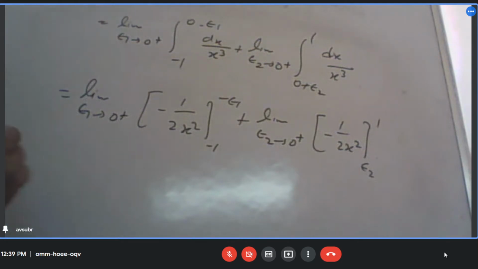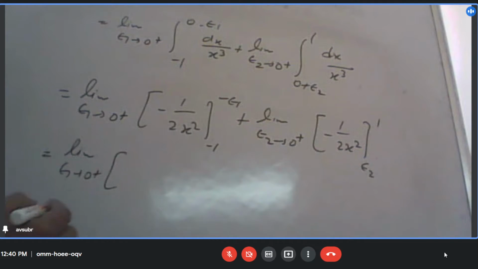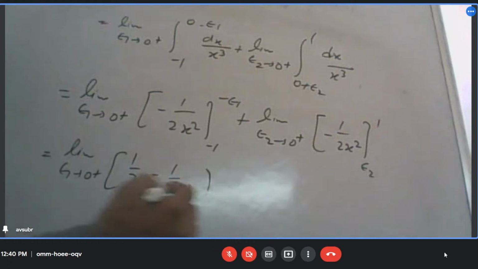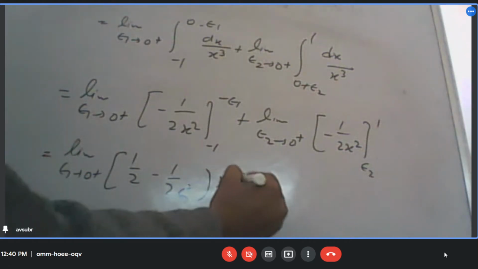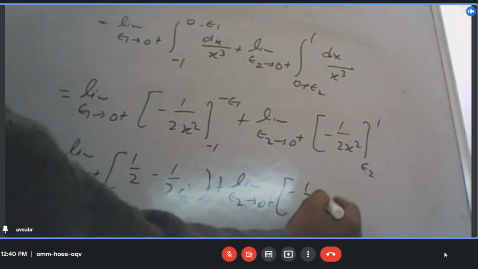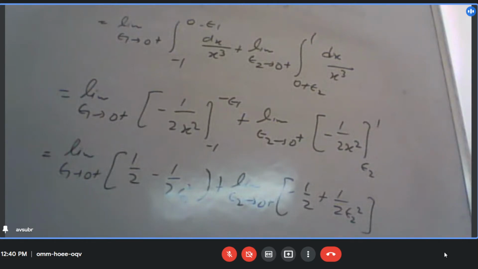I can write it as the limit epsilon 1 of 1 by 2 minus 1 by twice epsilon 1 square, plus the limit epsilon 2 of minus 1 by 2 plus 1 by twice epsilon 2 square, after putting the limits. Okay?